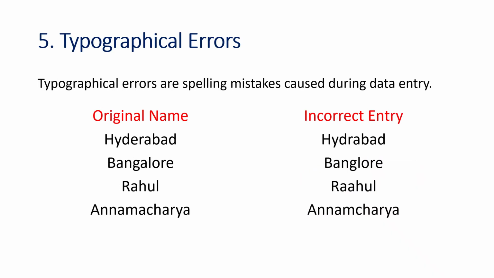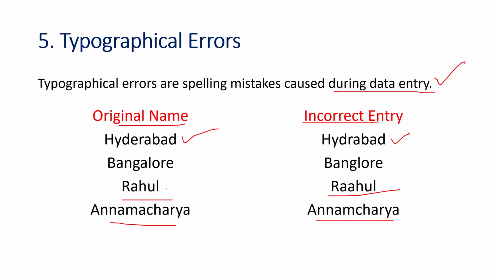Next one is typological errors. Typological errors are spelling mistakes caused during data entry. Here the original name is like this, but the incorrect entry is like this. The original name is Rahul and the incorrect name is like this. So this is called typological errors. These errors are spelling mistakes caused during the data entry.